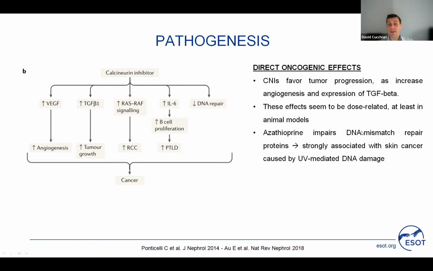Azathioprine also impairs DNA mismatch repair proteins, and as you know, skin cancer is secondary to DNA damage caused by ultraviolet radiation. So azathioprine in particular is associated with skin cancer.